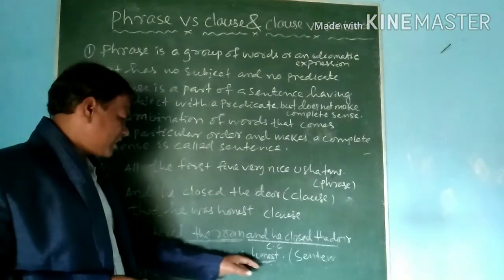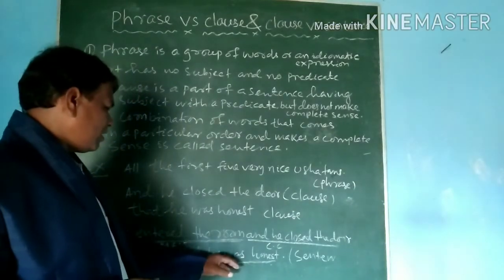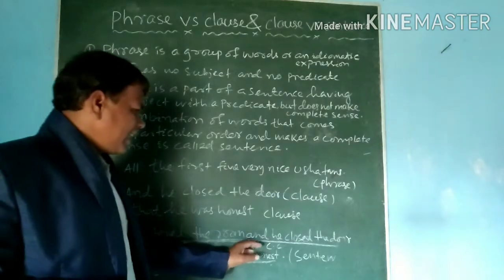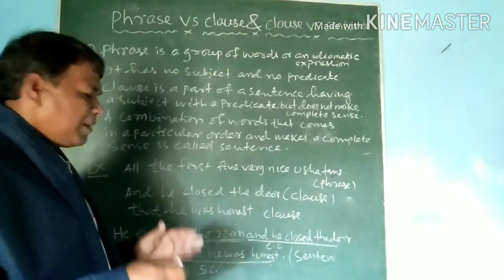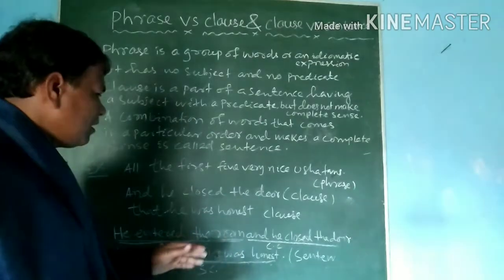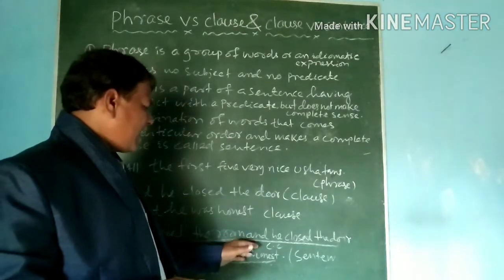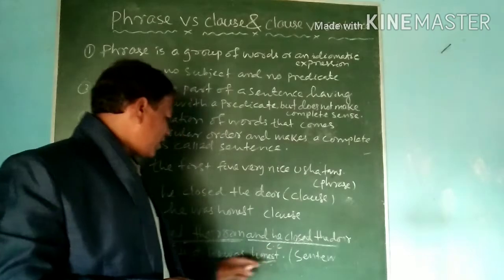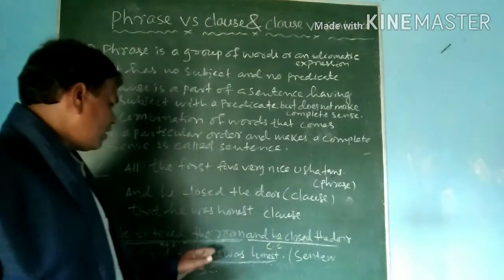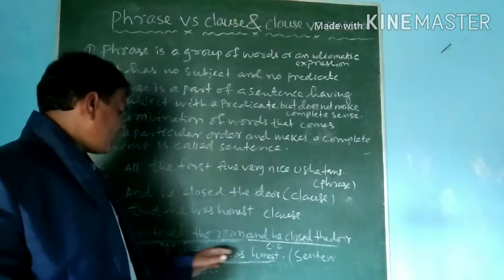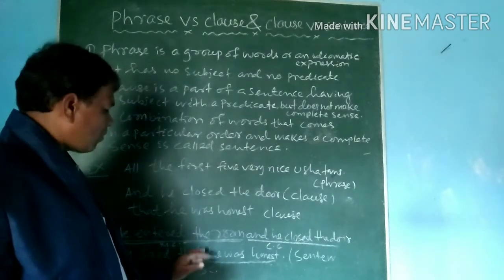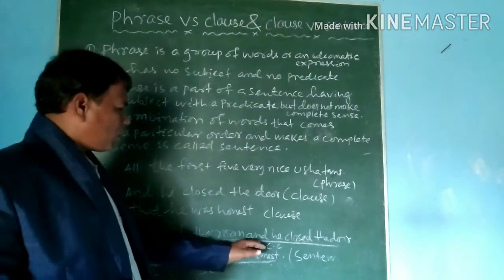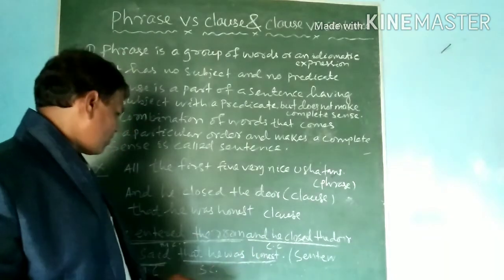That he was honest is a dependent clause, and he closed the door is also a dependent clause. So dependent clauses are of two types. What are they? They are coordinate clauses and subordinate clauses. A clause which follows a subordinator is called a subordinate clause, and a clause which follows a coordinator is called a coordinate clause.